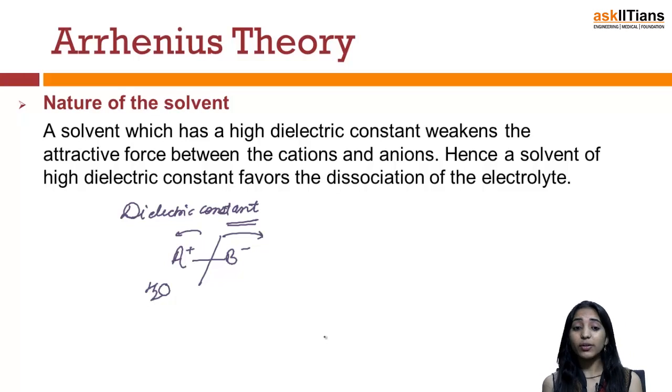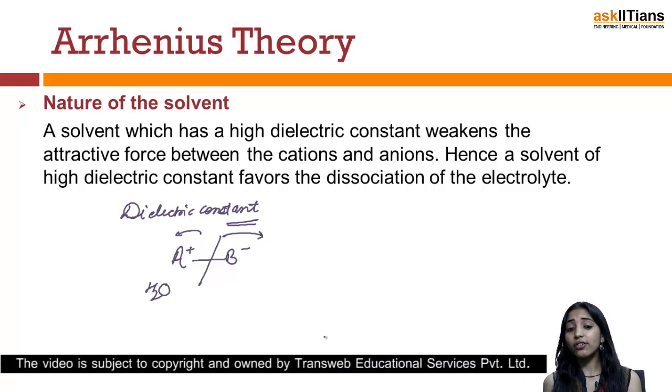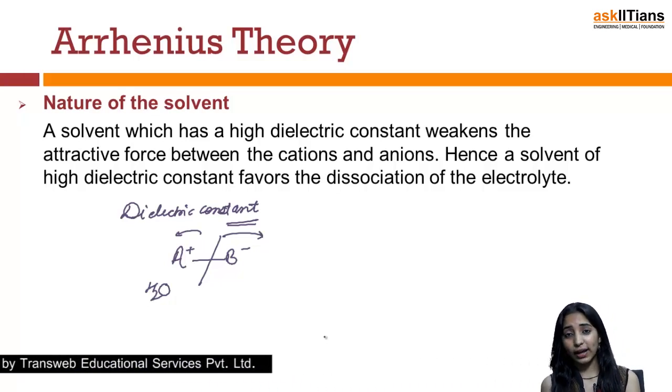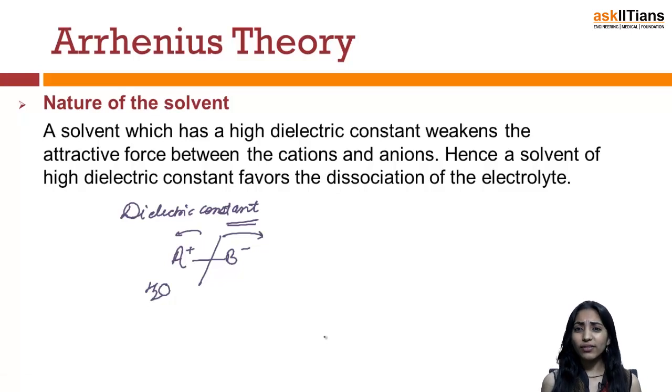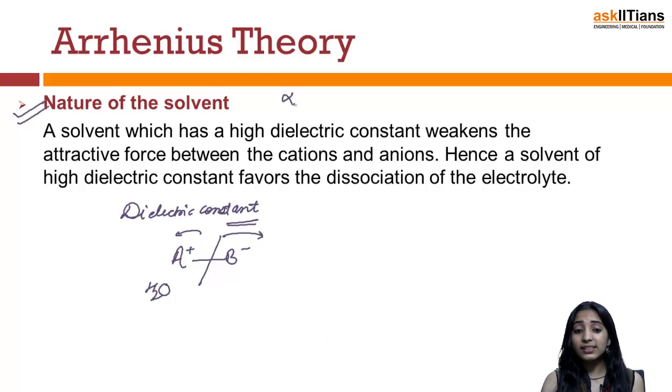Any such solvent which possesses a very high dielectric constant, the electrolyte will have a very high value of degree of dissociation. So any solvent of high dielectric constant favors the dissociation of electrolyte. On the other hand, if you have a solvent which has a low dielectric constant, it will not do anything to dissociate the molecule apart, and hence the degree of dissociation for the molecule also decreases. So the second factor responsible for the value of alpha is that if you take a solvent of high dielectric constant, alpha will have a good value.